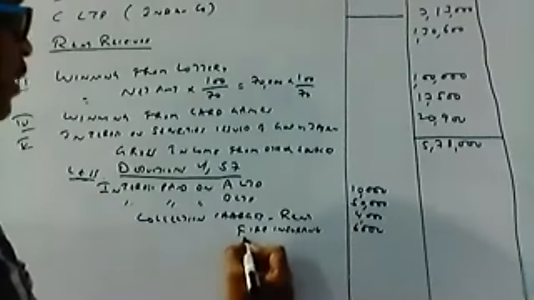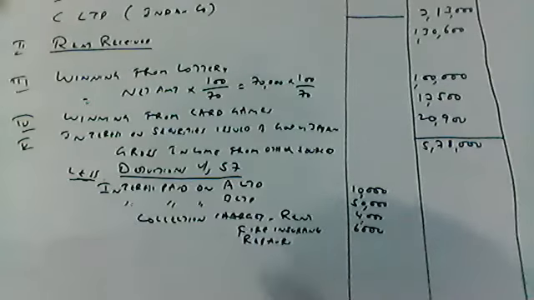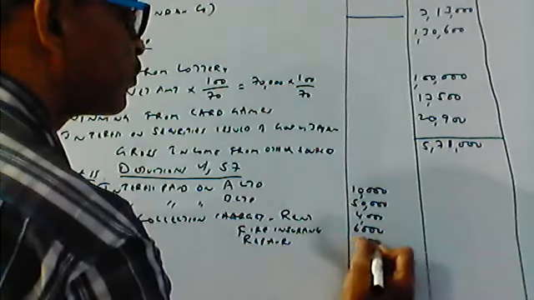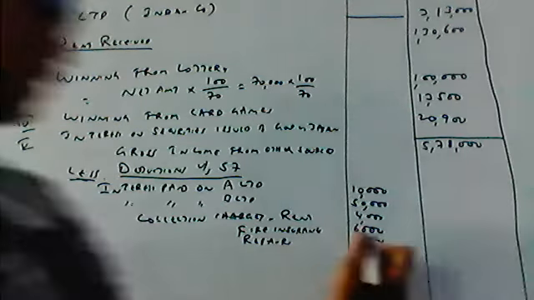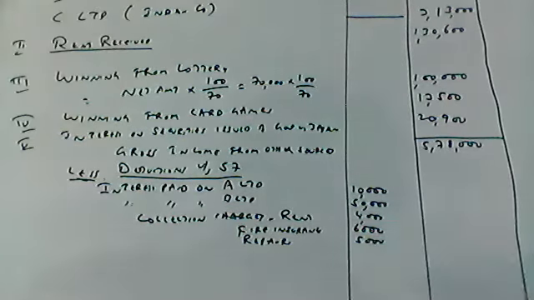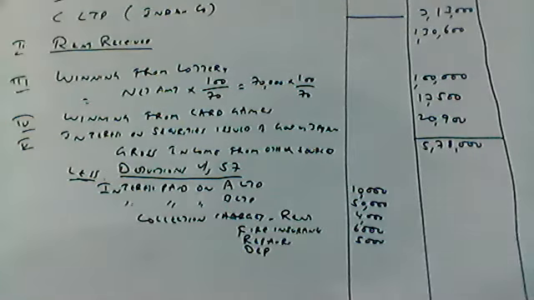Then repairs, 5,000. This has to be allowed under section 57. Then depreciation, I'm writing in short form, as 18,000.